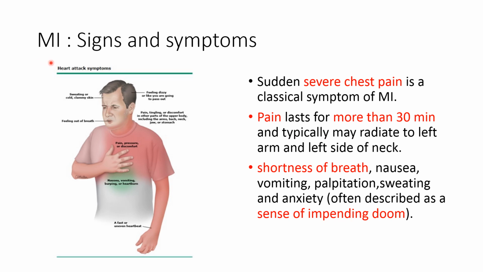Clinical features of a patient with an acute attack of myocardial infarction. Patients with acute myocardial infarction have the classical symptom of acute severe chest pain, usually described as pain, pressure, or discomfort in the retrosternal area. The pain radiates to the neck, shoulder, as well as the left arm. Patients present with shortness of breath or dyspnea along with nausea, vomiting, palpitations, sweating, and anxiety, often described as a sense of impending doom.